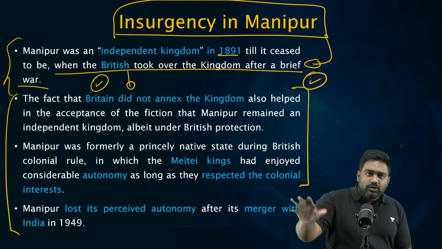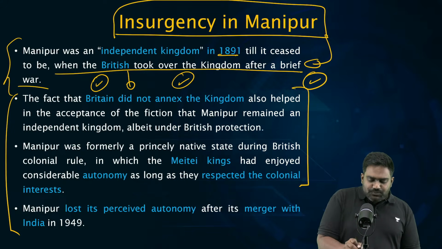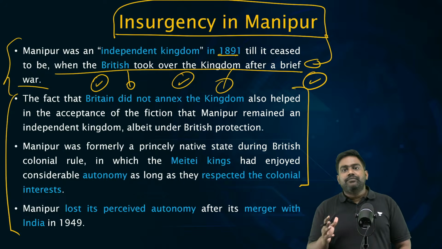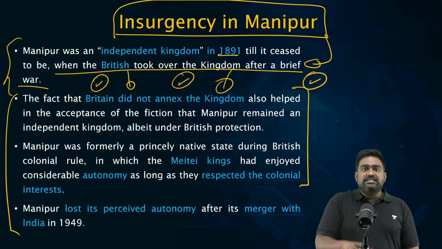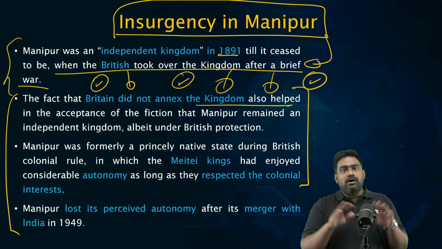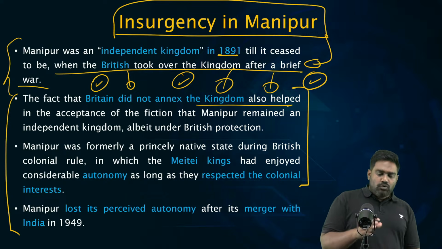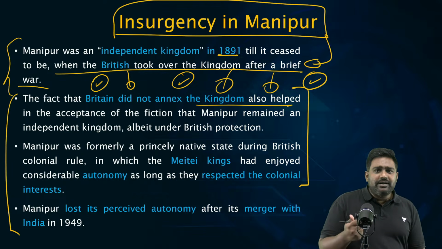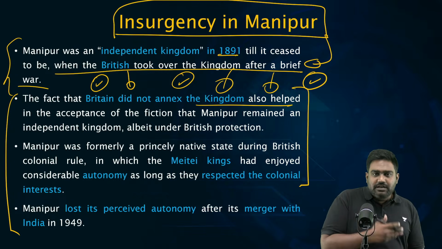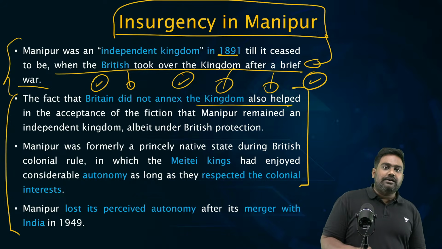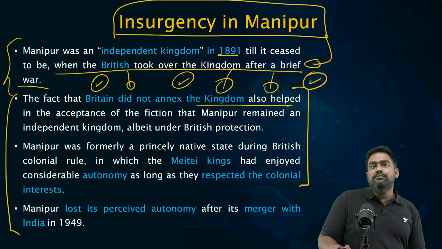So they gave autonomy to the local rulers. The Meiteis believed they were still independent. This is the perception the Meiteis had. The Meitei Hindu rulers and the Meitei Pangals, the Meitei Muslims, were still under the perception they were somehow autonomous and independent when only British had granted limited autonomy to them. It was not true independence. They had to be subservient to the British Empire. They were subordinates of the British Empire, just a princely state, nothing less, nothing more.